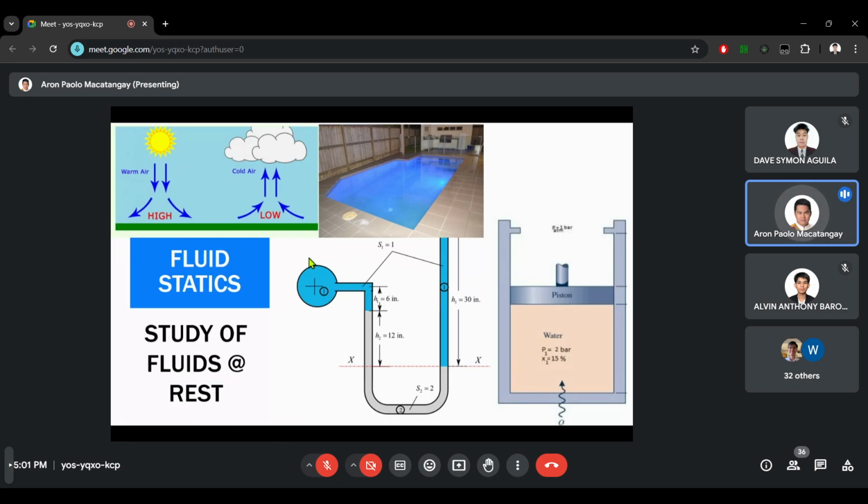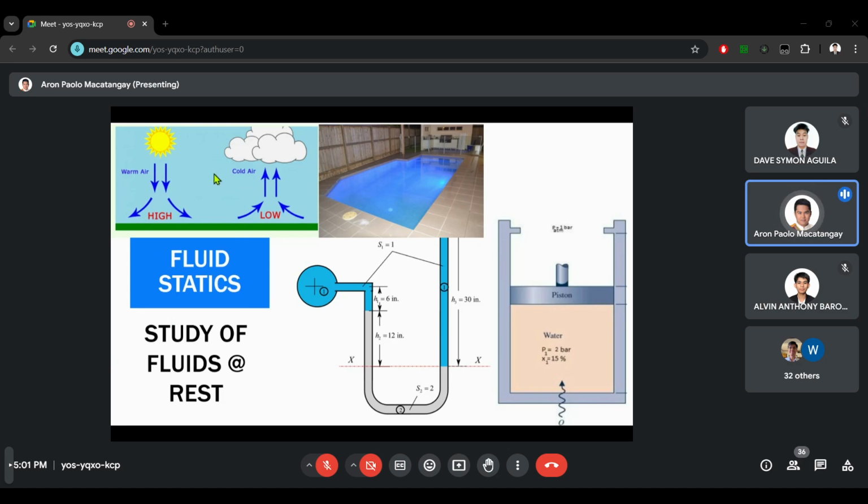We will study why some objects float in the water and some objects sink in the water. We will also study why at the top of the pool there is very little pressure, but under the water you can feel a lot more pressure pushing you from the outside. We will also discuss why underwater you can feel a little bit of force trying to push you upward to the surface. Those phenomena we will study under fluid statics.